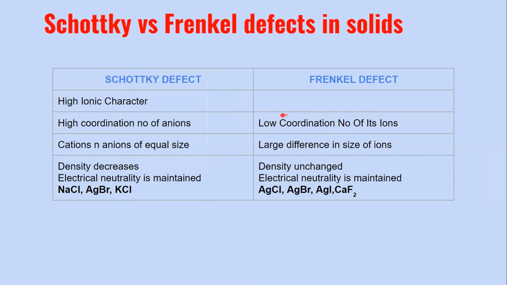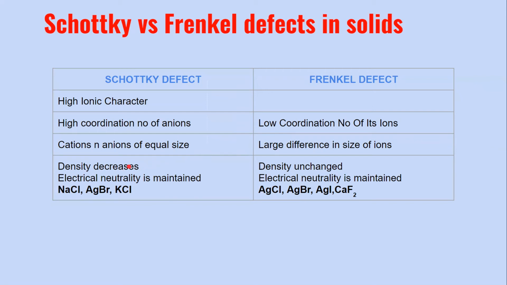So once again, we can just have a comparative study of the Schottky and the Frenkel defect. Both the defects are seen in compounds which are ionic in nature, having high ionic nature. The coordination number of the anions for the Schottky defect should be very high, whereas for Frenkel defect, the coordination number of the anions is low. Here in Schottky, the cations and anions have equal size. In Frenkel defect, there is a large difference in size of the ions. Okay, the cations are very small and anions are very big.